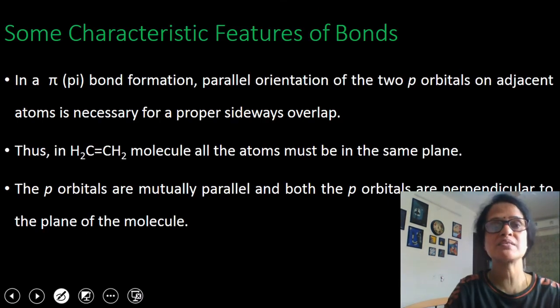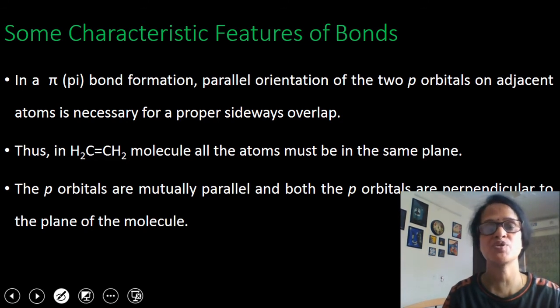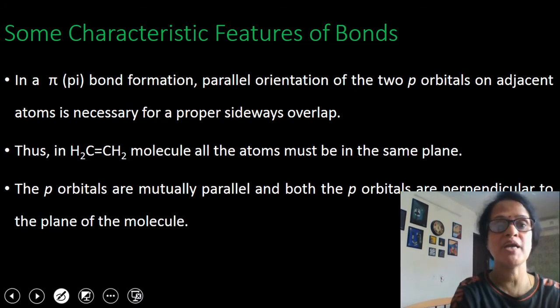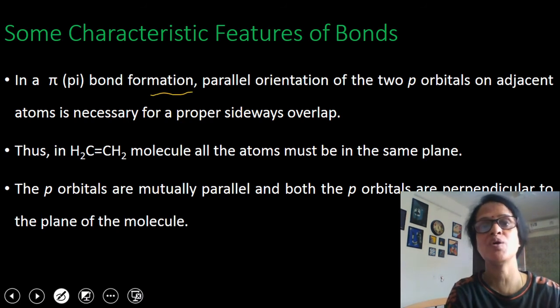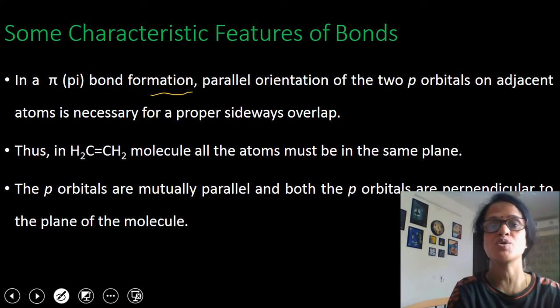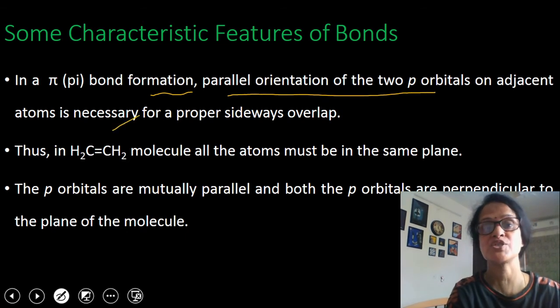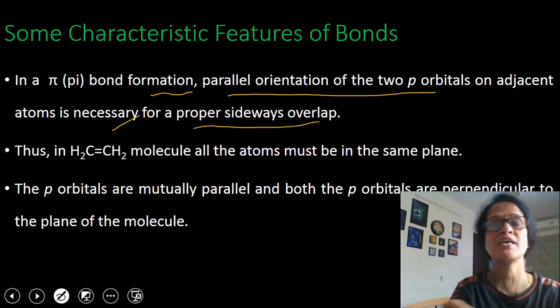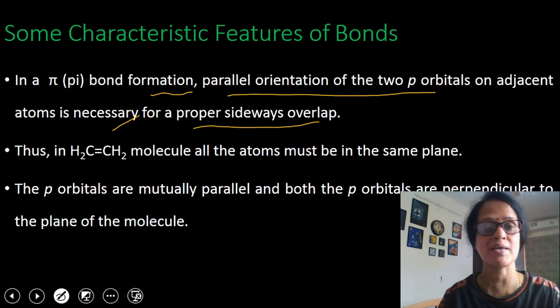Now I am going to discuss some characteristic features of bonds. Children, you have studied in the chapter chemical bonding. There are 2 types of bond, sigma bond and pi bond. Sigma bond is formed by head-on overlapping of the orbitals. But in case of pi bond formation, as they are formed by sideways overlapping, parallel orientation of 2 orbitals on adjacent atom is necessary. Then only the proper sideways overlap can take place.